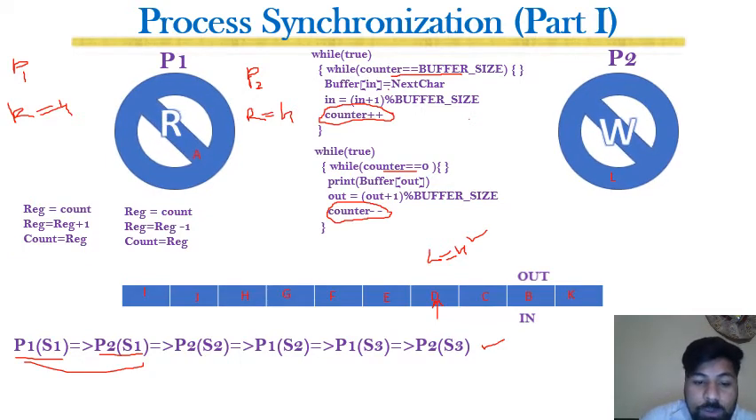So now suppose this is executed, and that is P2 executes S2. So P2 executes S2, so register becomes register plus 1, that is, for P2 register becomes 5.